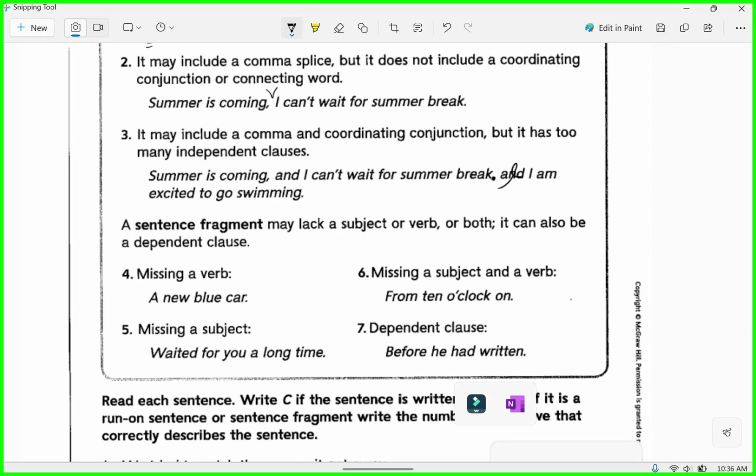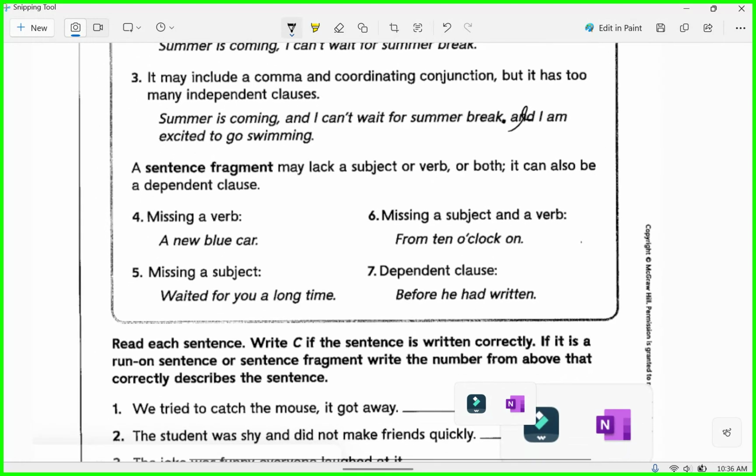Yes, that makes sense. A sentence fragment may lack a subject or a verb, but what do we call it? Predicate, right? Subject or a predicate, or both. It can also be a dependent clause, right? Missing a verb. A new car. A new car. A new blue car.